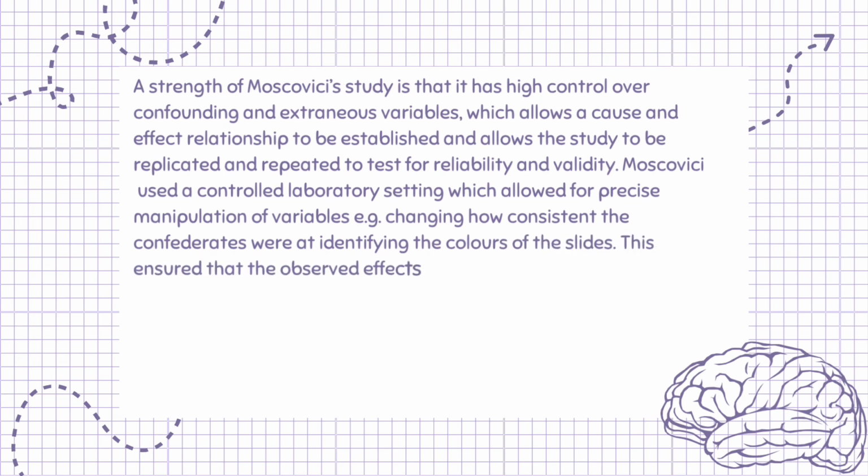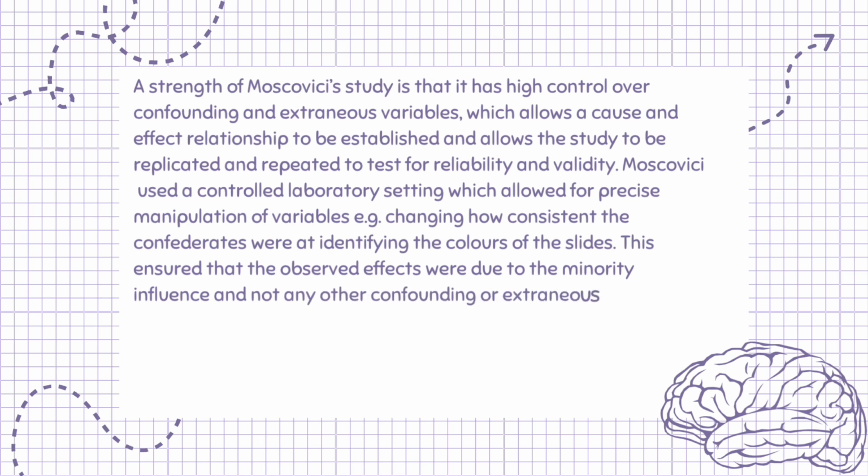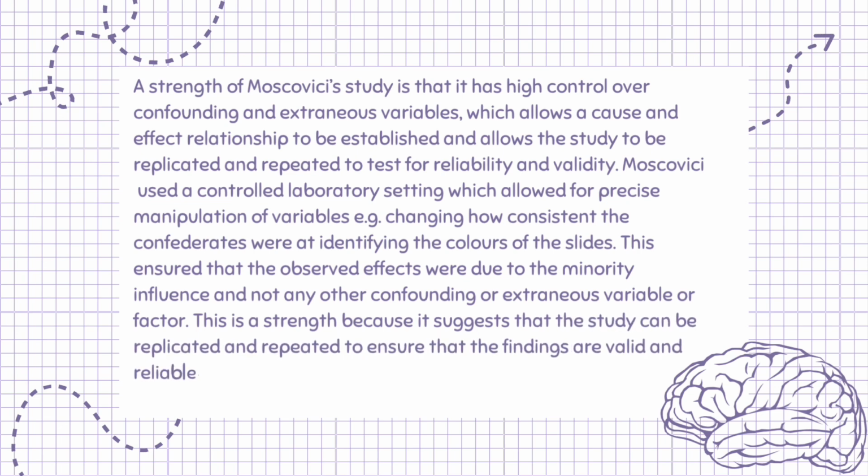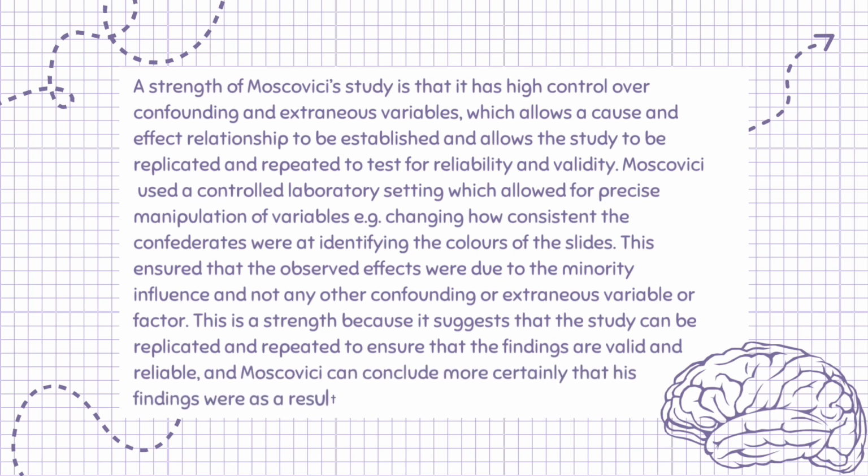This ensured that the observed effects were due to the minority influence and not any other confounding or extraneous variable or factor. This is a strength because it suggests that the study can be replicated and repeated to ensure that the findings are valid and reliable, and Moscovici can conclude more certainly that his findings were as a result of minority influence.